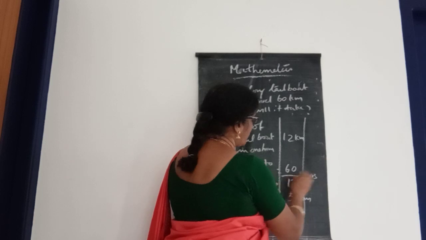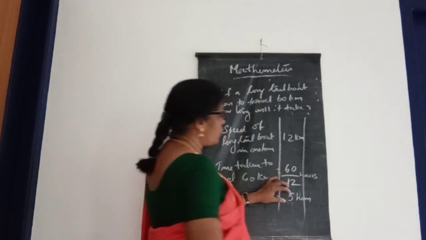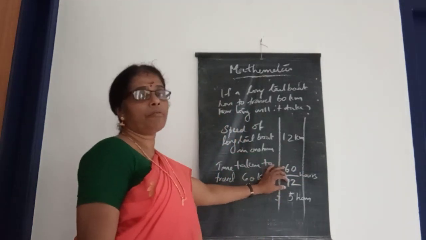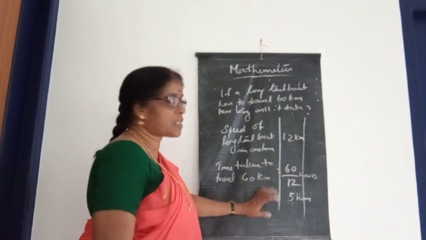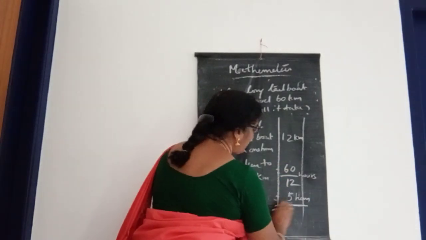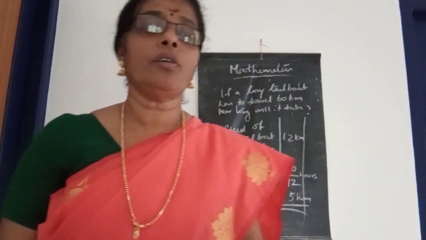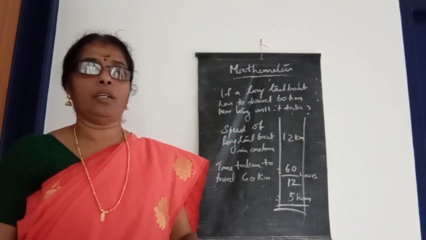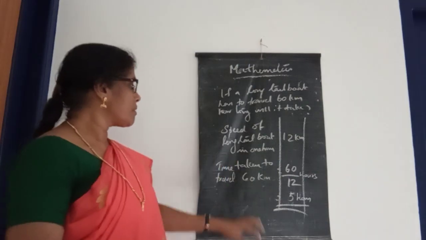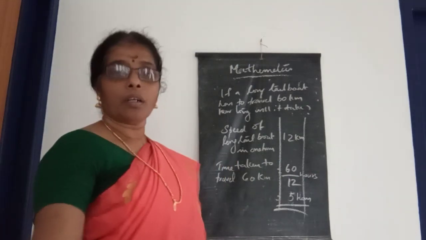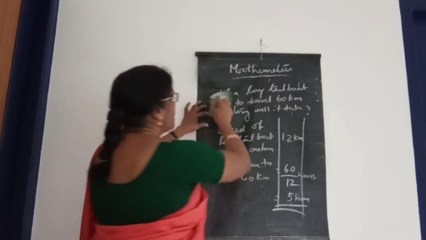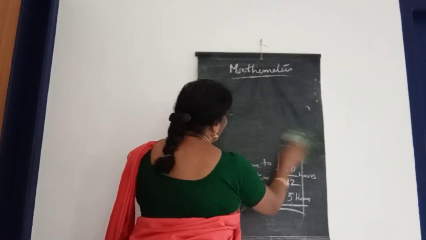So 60 divided by 12. How many times does 12 go into 60? 5 times, isn't it? 5 twelves are 60. So it will take 5 hours for traveling 60 kilometer. Okay. Then how to study this, I will give you homework.